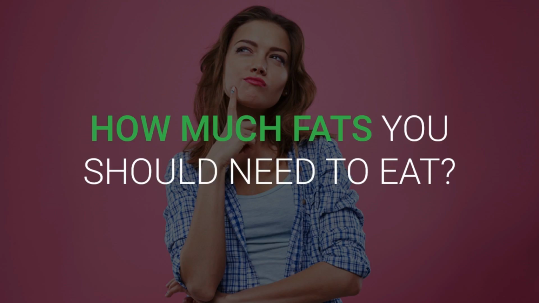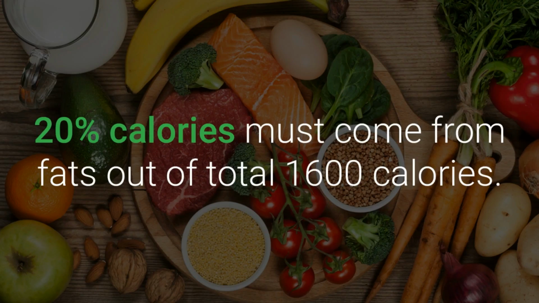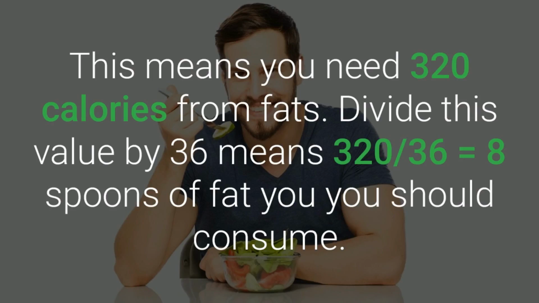How much fat do you need to eat? 20% of calories must come from fats out of a total of 1600 calories. This means you need 320 calories from fats. Divide this value by 36, and 320 divided by 36 equals 8 spoons of fat you should consume.